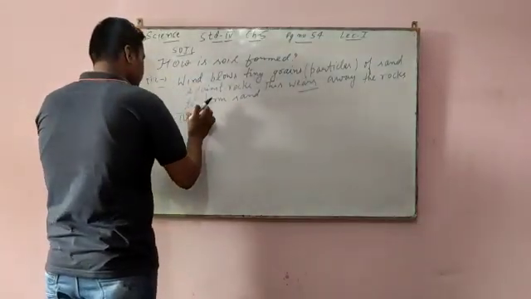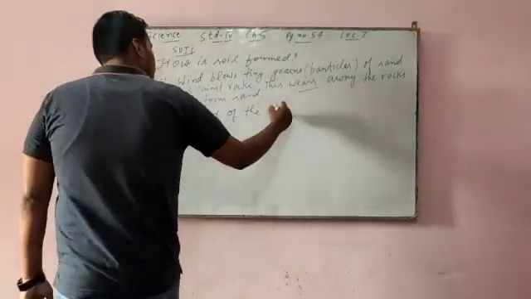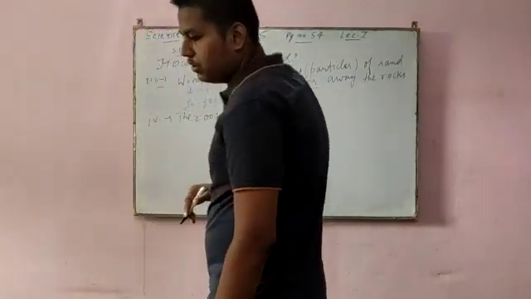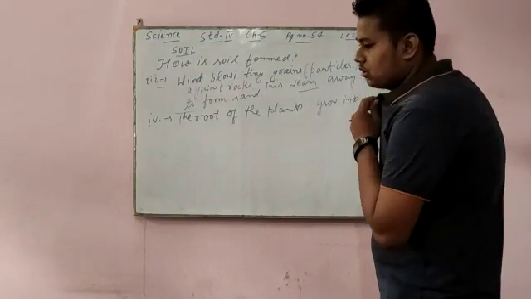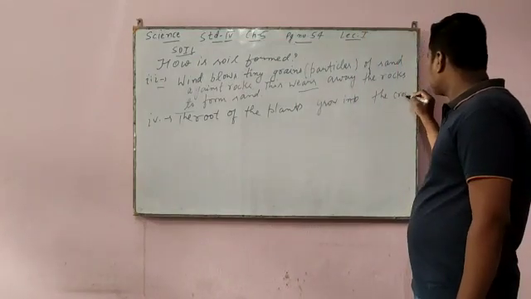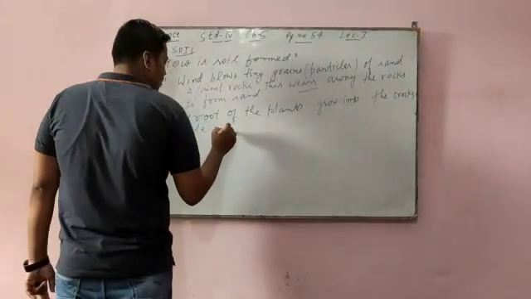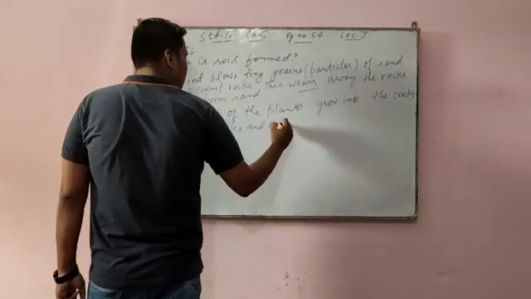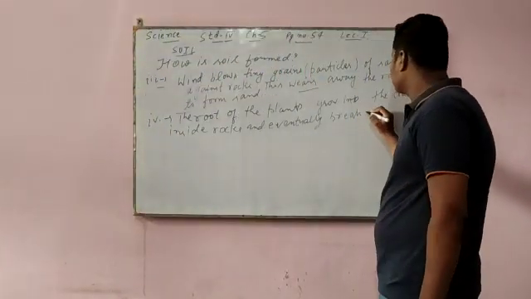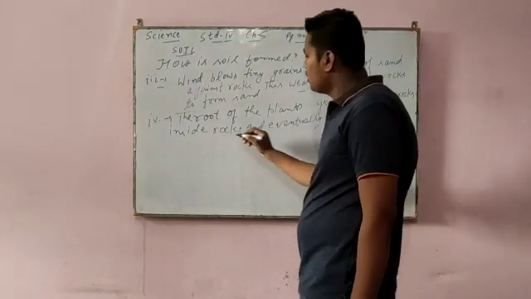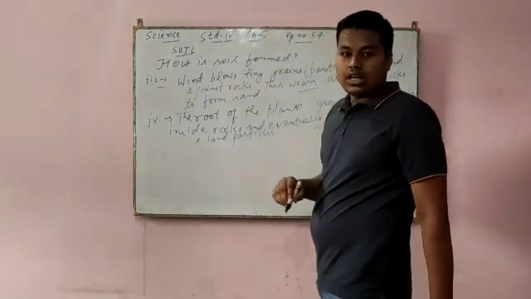So the roots of the plants grow into the cracks inside rocks and eventually break them into sand particles, or small particles.